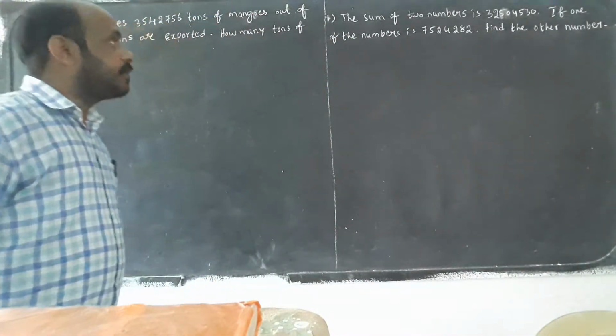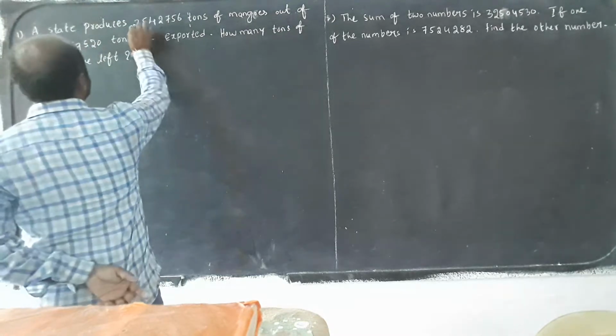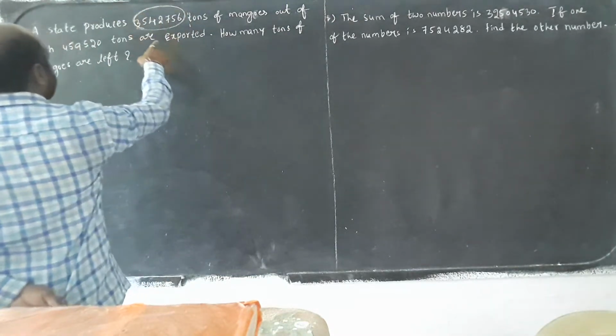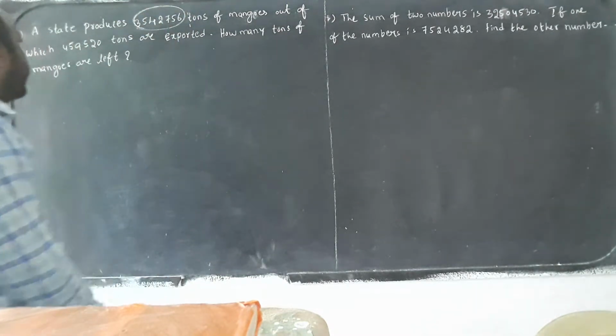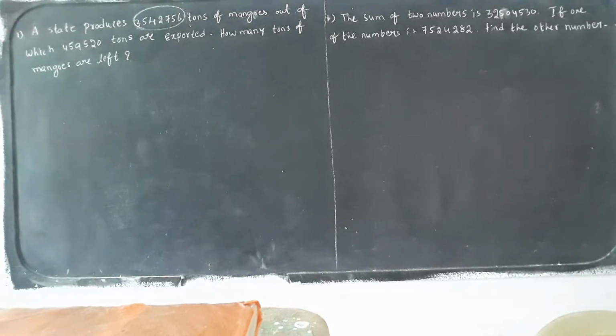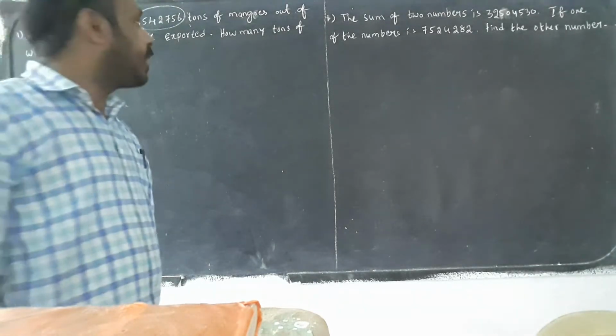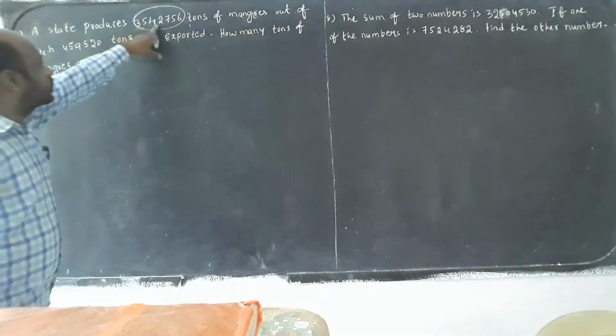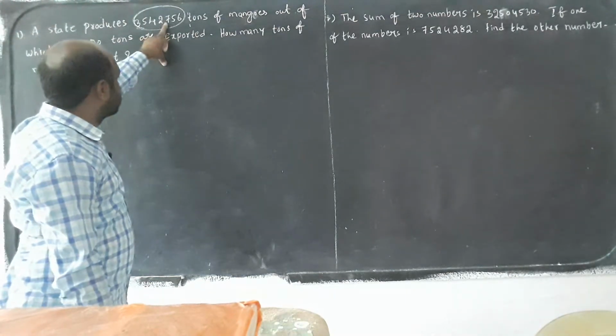Okay, first statement what we gave, first one, this one is there, 35 lakhs 42,756 tons. The weight of total mangoes is 35 lakhs 42,756 tons.